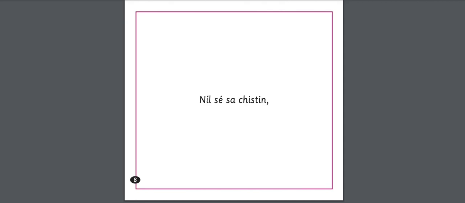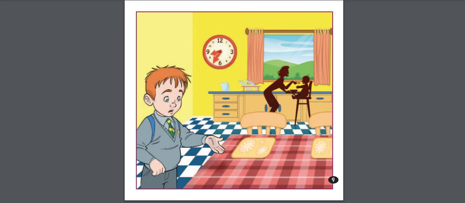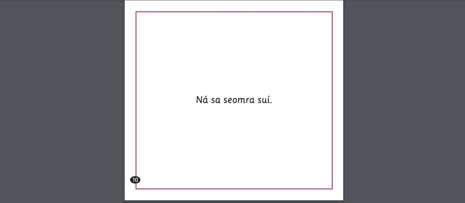Níl sé sa chistin. It's not in the kitchen. So níl is really actually two words in Irish. It's ní and then fhil. So not and be. Not be it. It is not. Sa, which is in the kitchen, and sa is causing the séimhiú here in kitchen. Ná sa seomra suí. Ná can mean many things in Irish. Here it means or nor. In the room of sitting, nor in the sitting room.